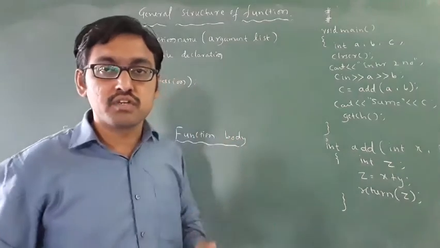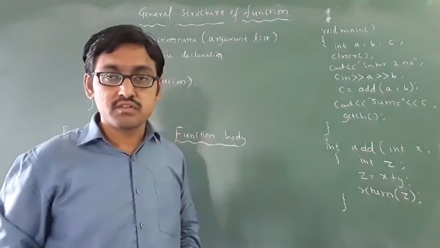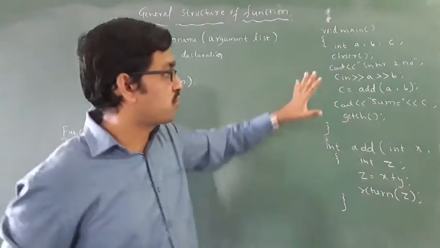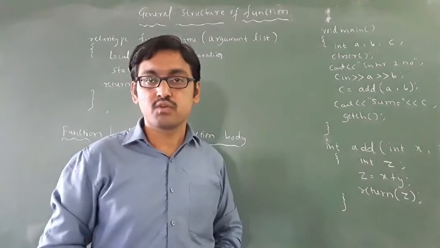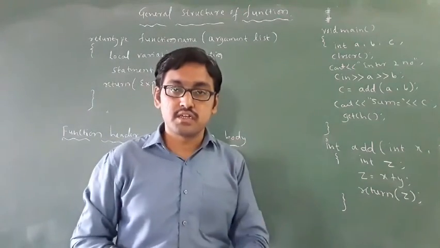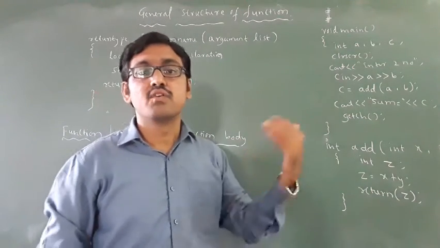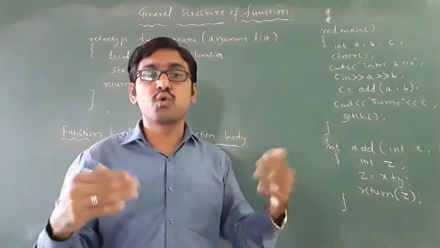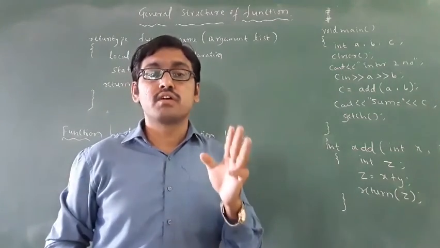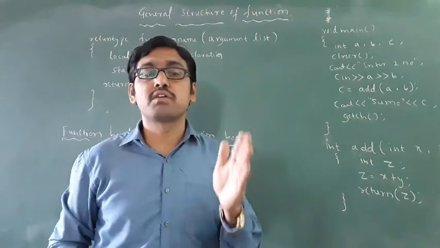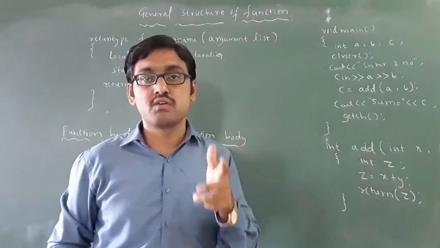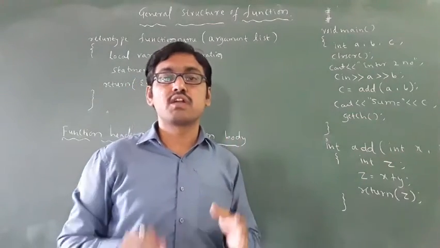Then last class we discussed the advantages of a function. What is the advantage if you write like this? Your main advantage is you can divide the program into small pieces. Then debugging will be very easy. Then repetition can be done very easily. Teamwork: we can distribute small programs to everyone. This is very important for programmers. The functions chapter is very important for programmers. You have to remember this. Then how to write a function, what is the general structure of a function? That you have to study today.